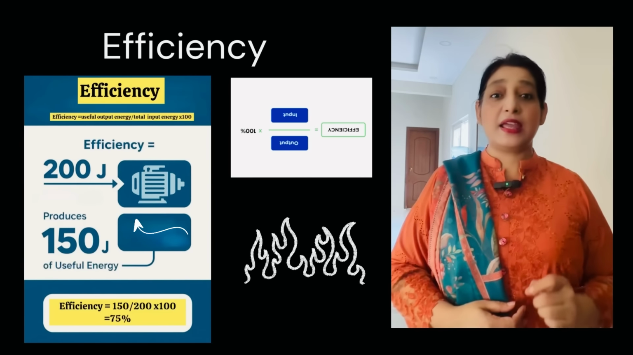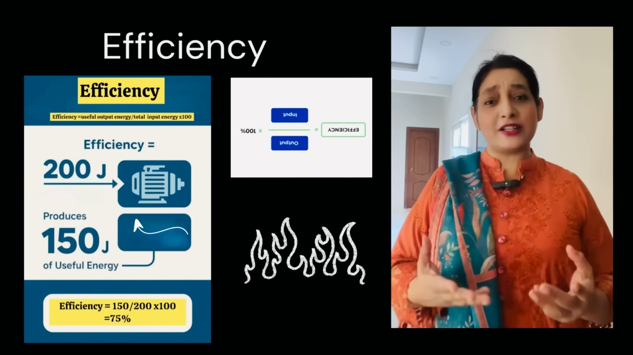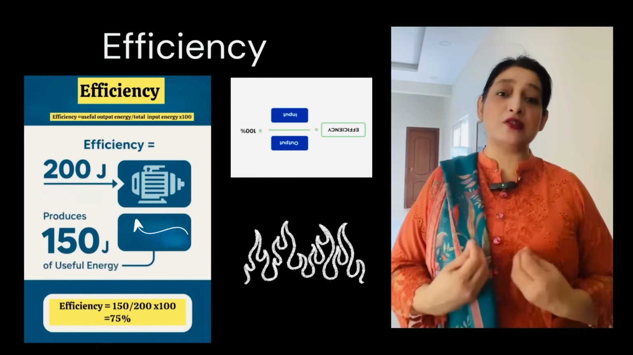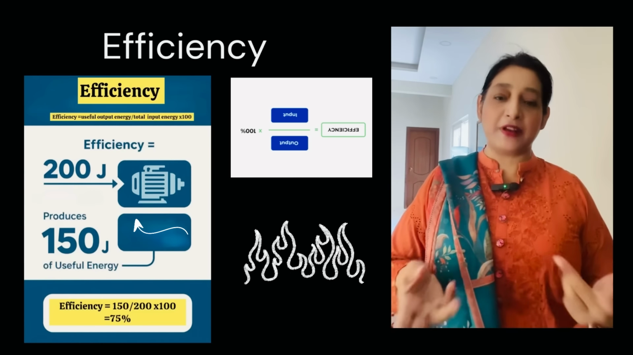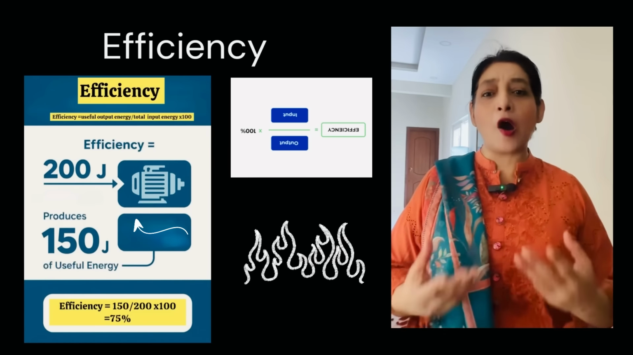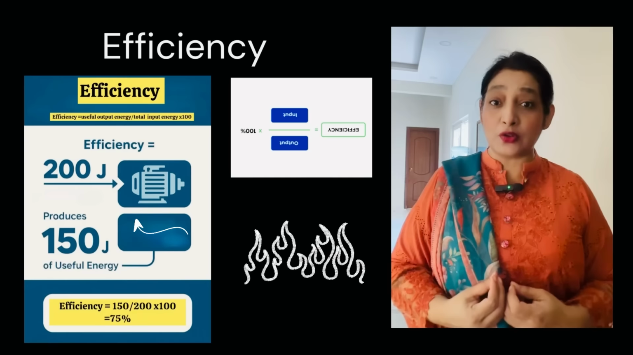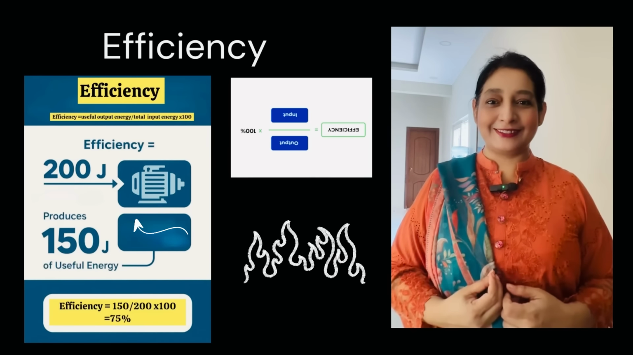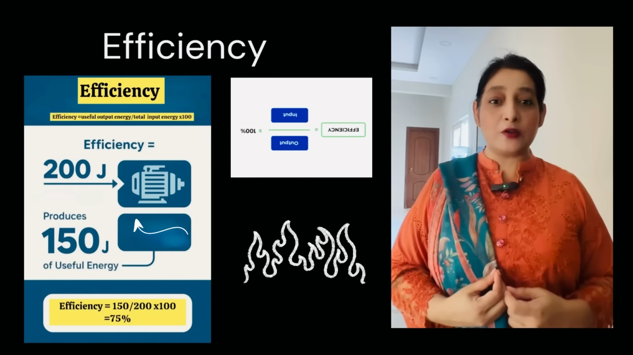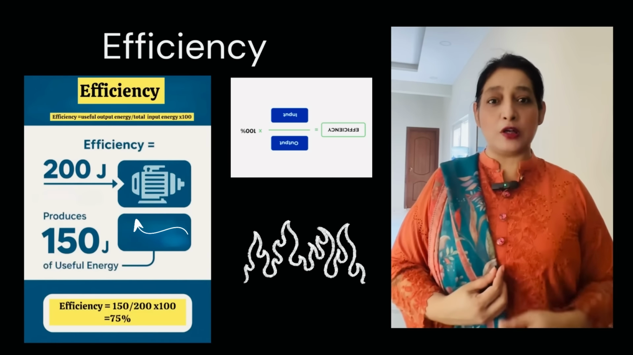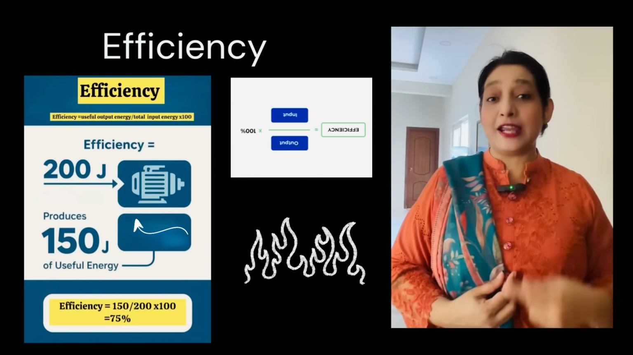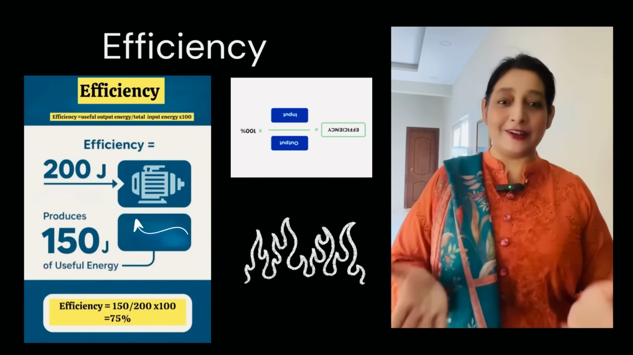Section 5. Efficiency. Not all energy becomes useful. Some is lost as heat, sound or friction. Efficiency shows how much input energy becomes useful output. So efficiency is equal to output divided by input multiplied by 100.